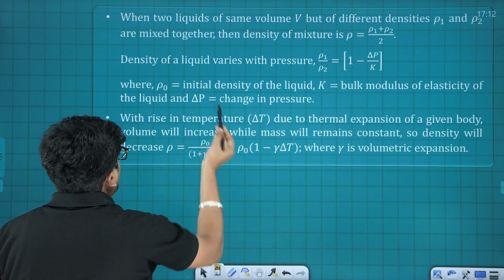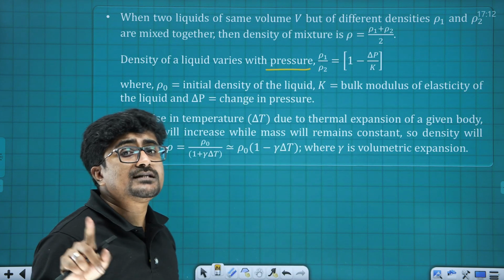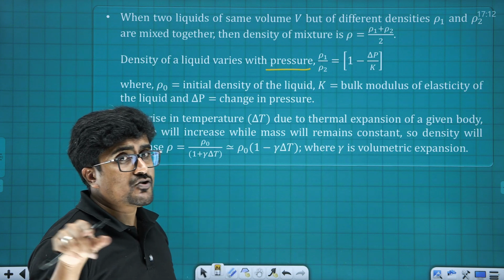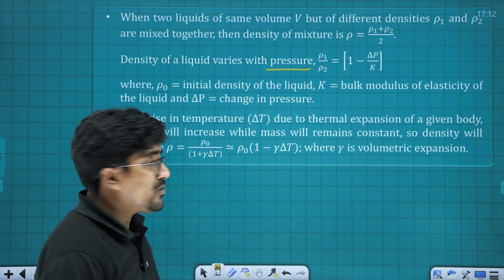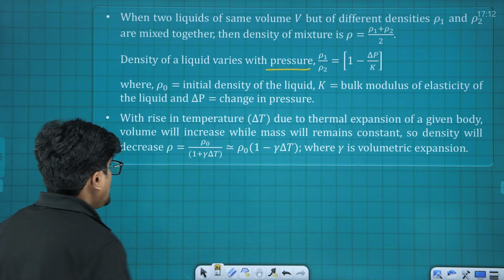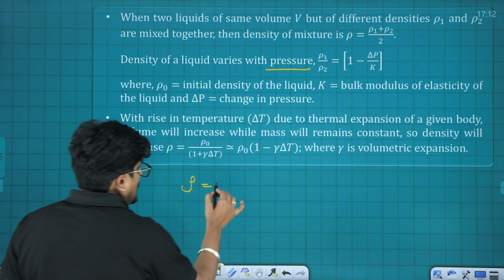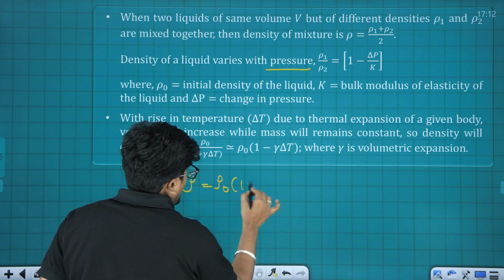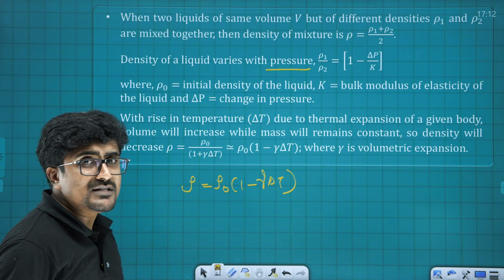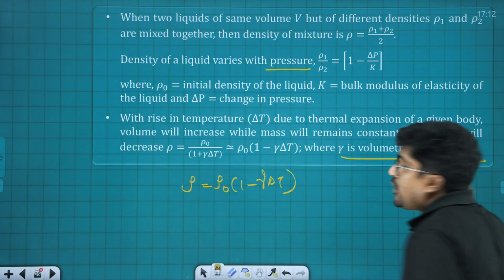Next one is how density varies with pressure. If rho 1 is the initial density and rho 2 is the final density, then rho 1 by rho 2 is going to be 1 minus delta P by K, where K is bulk modulus. And how it's going to vary with respect to the temperature, that's going to be rho equals rho naught into 1 minus gamma times delta T, where gamma is the coefficient of volumetric expansion.